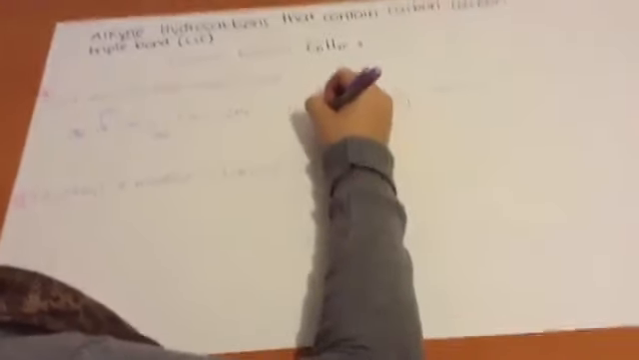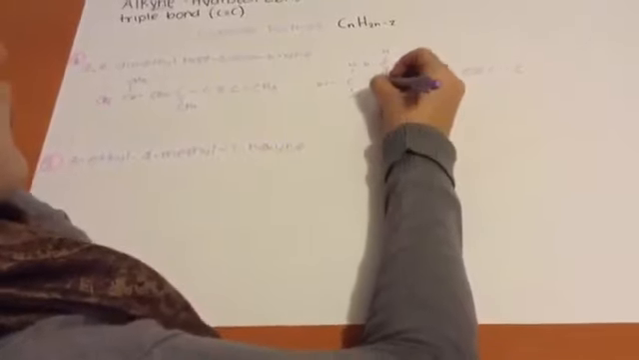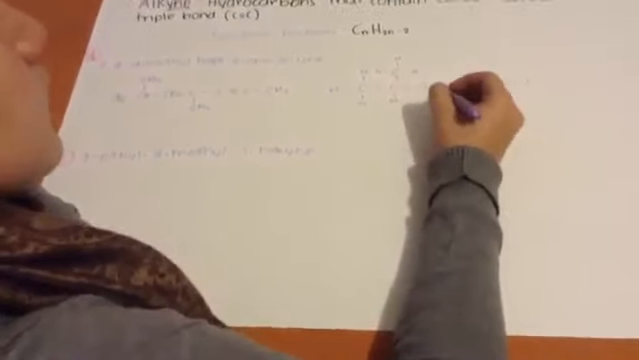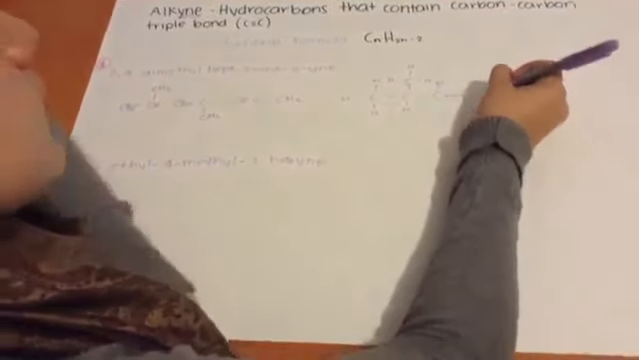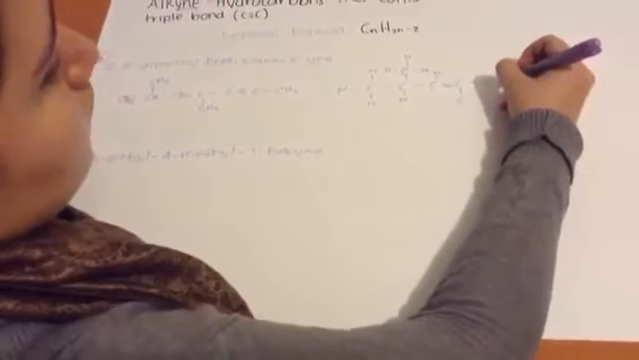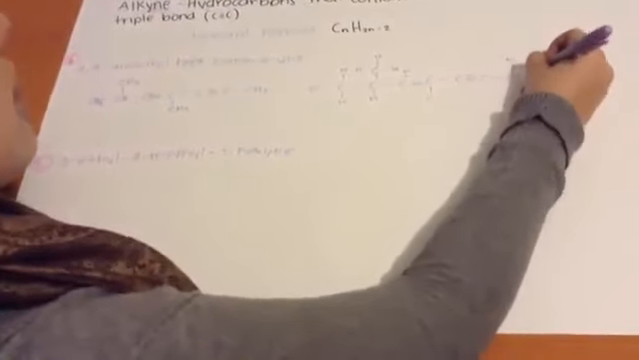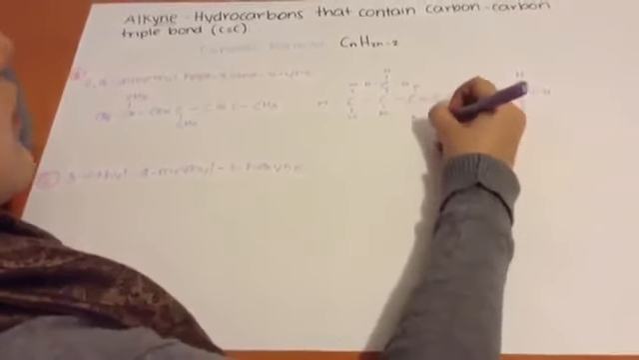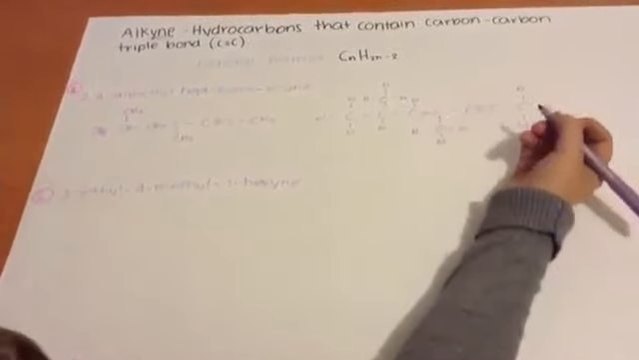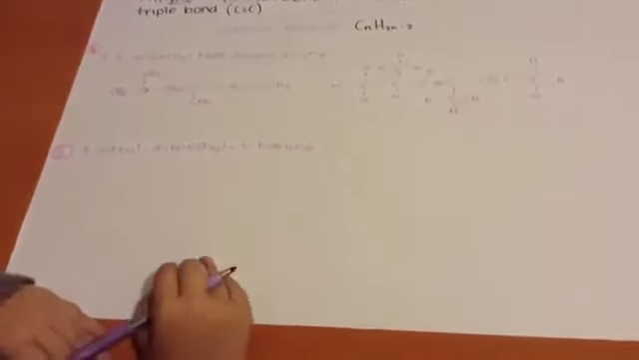We complete the 4 bonds for each carbon. And this is heptane.